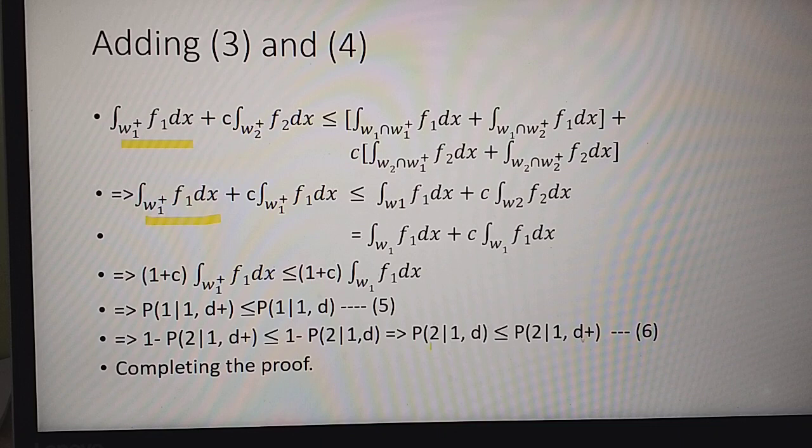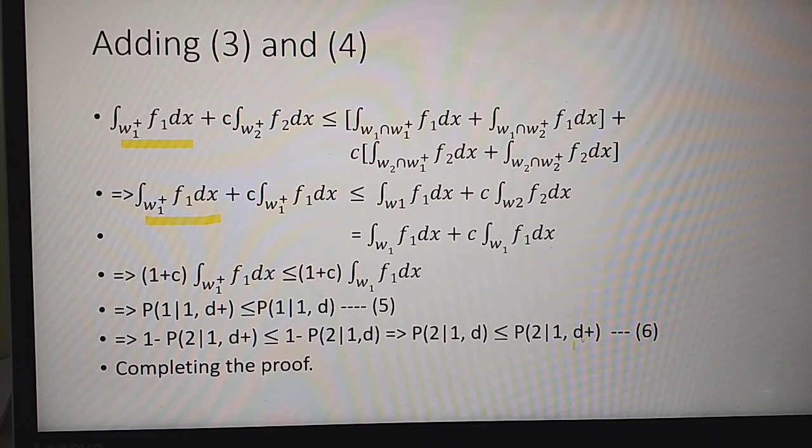So this implies that P21(D) is less than or equal to P21(D+). That means the probability of incorrect classification or misclassification using the rule D is less than or equal to the probability of misclassification using the rule D+.